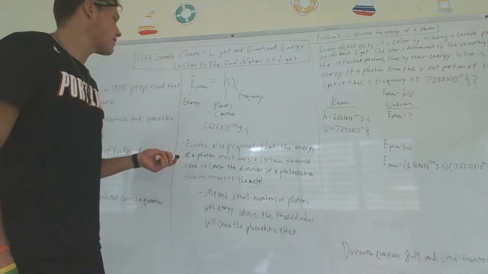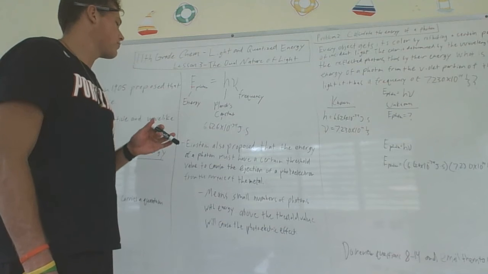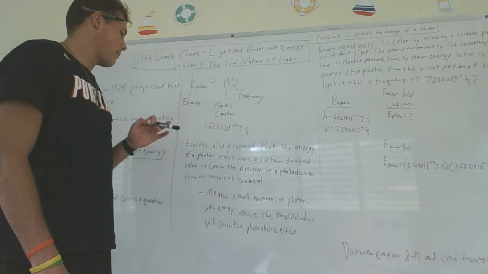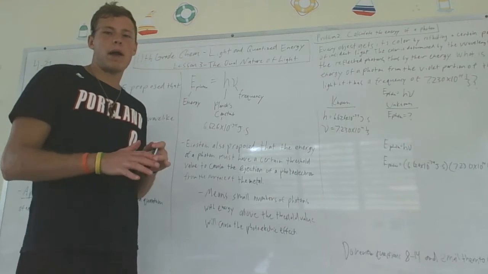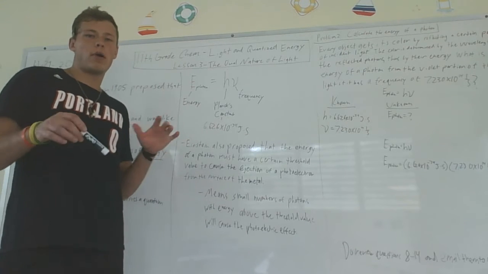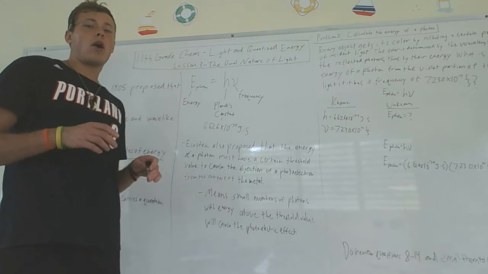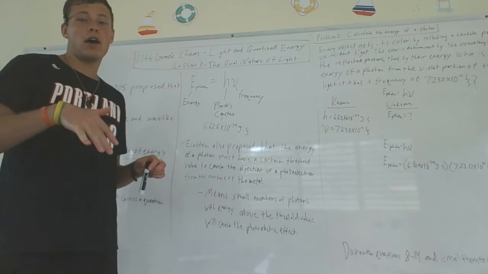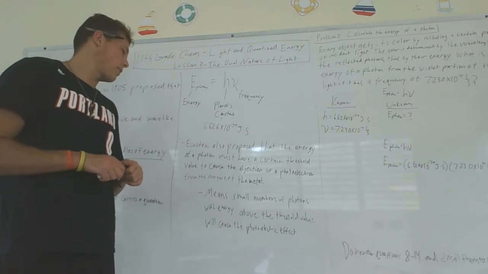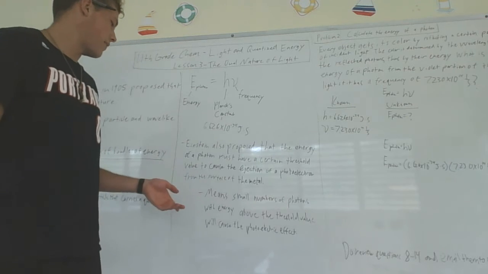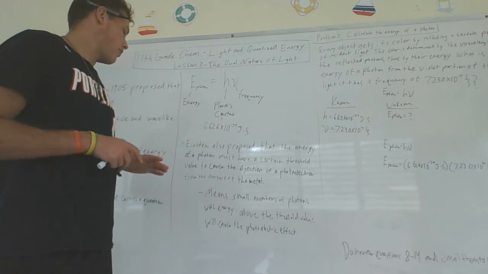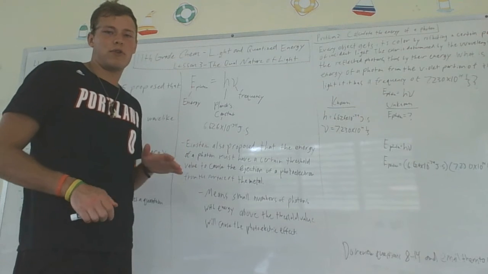Einstein also proposed that the energy of a photon must have a certain threshold value to cause the ejection of a photoelectron from the surface of the metal. That's a big mouthful, but remember, from the photoelectric effect, they hypothesized before they knew about the particle nature of light that no matter what type of light shines on a metal, if it shines long enough, it will eject a photoelectron. But we learned that wasn't true. Even small numbers of photons with energy above the threshold will cause the photoelectric effect.